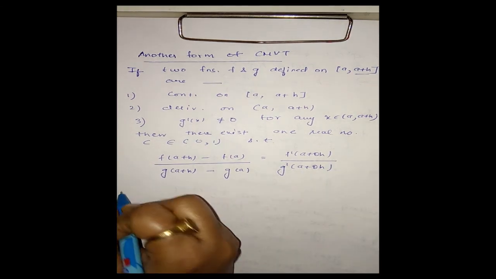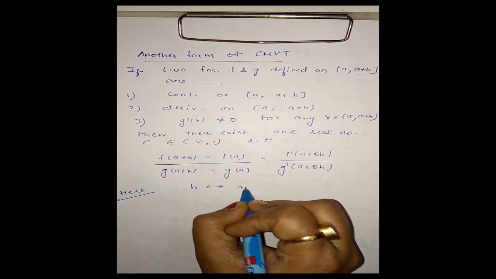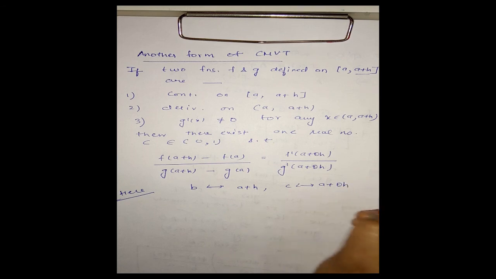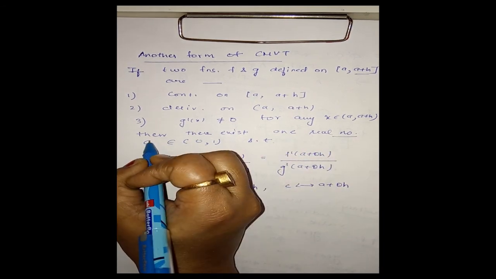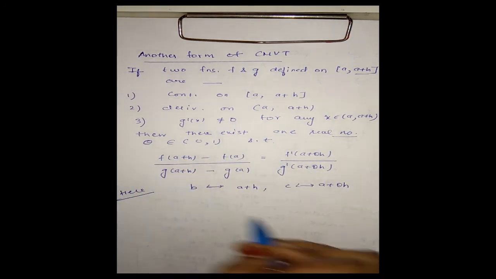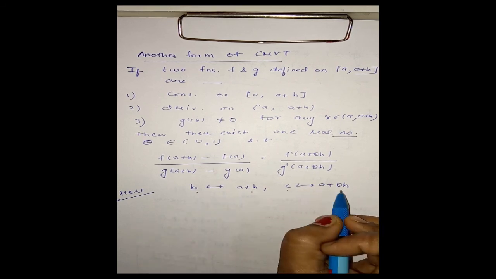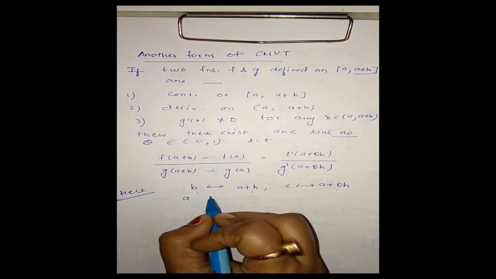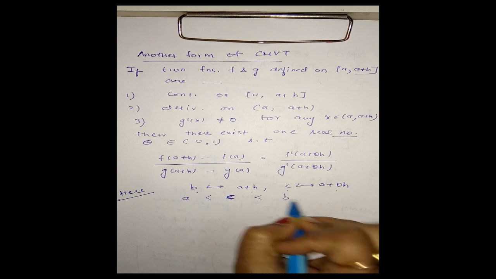Here we have replaced b by a plus h and c by a plus theta h. There exists one real number theta, not c, theta in the open interval (0, 1). Now this c lies between a and b.